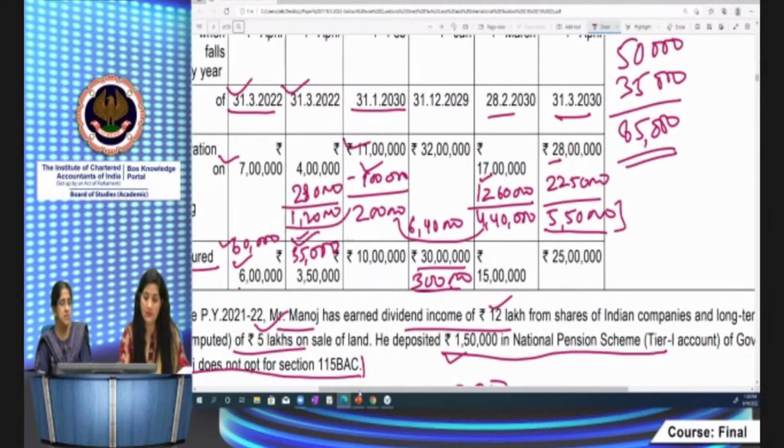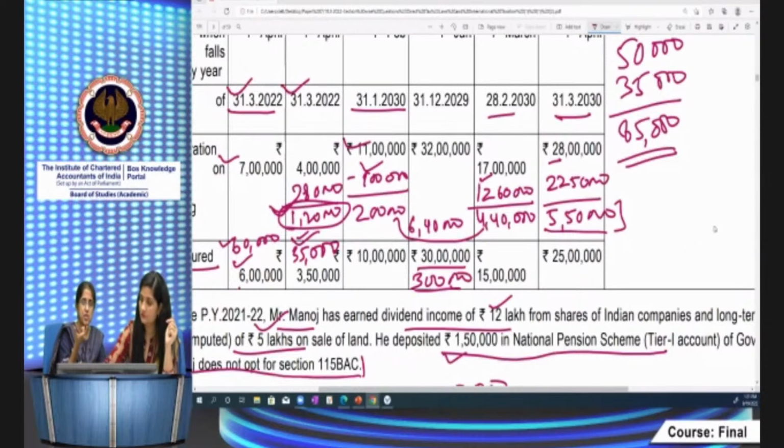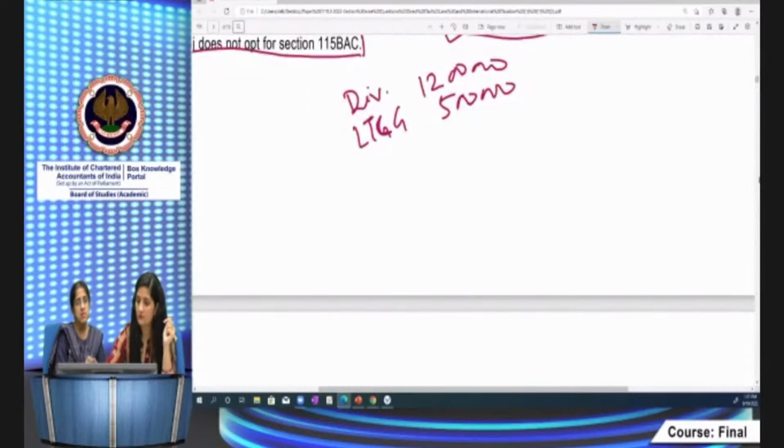1,20,000 is the amount of income chargeable to tax under the head other sources, not capital gains. Policies whose maturity proceeds are taxable, the income arising from those policies is taxable under the head other sources, right? 40,000 is the premium for 7 years, 2,80,000. Premium has to be deducted from the maturity proceeds. The remaining 1,20,000 is subject to tax. So the maturity proceeds have come to other sources, it is 1,20,000.